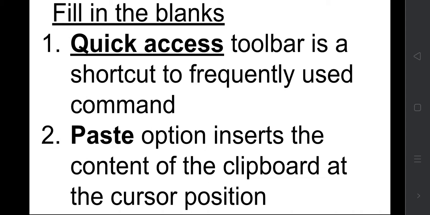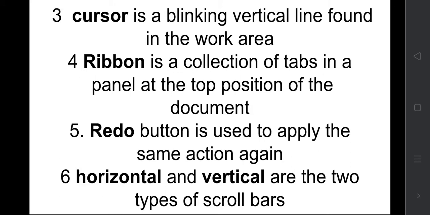Quick access toolbar is a shortcut to frequently used commands. The paste option inserts the content of the clipboard at the cursor position, so paste is the answer. Cursor is a blinking vertical line found in the work area. Ribbon is a collection of tabs in a panel at the top of the document. I showed you the ribbon with all the command collections. Redo button is used to apply the same action again.